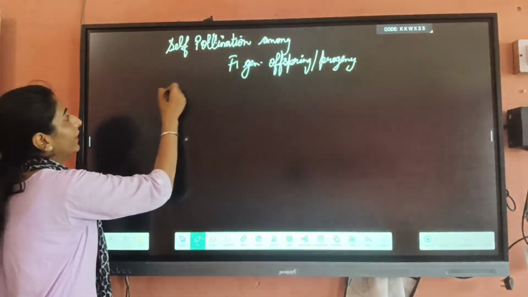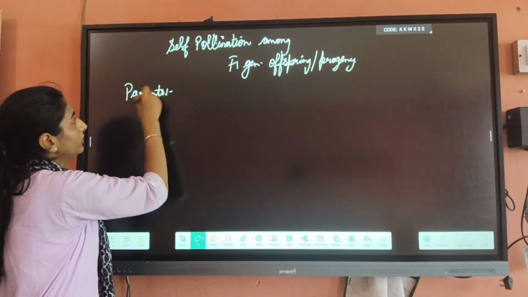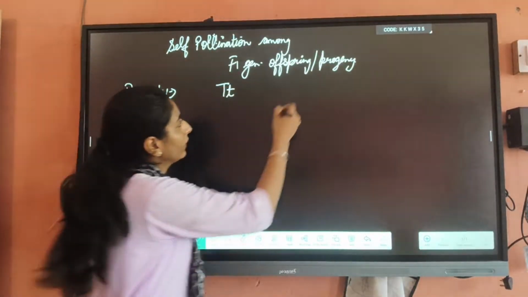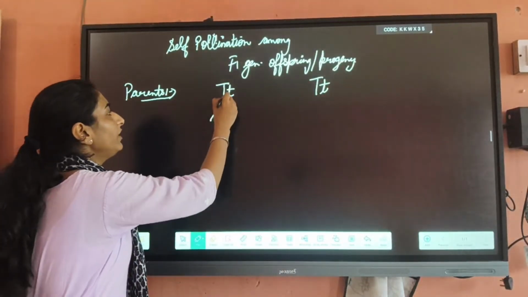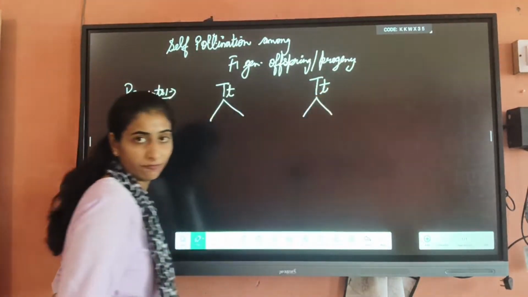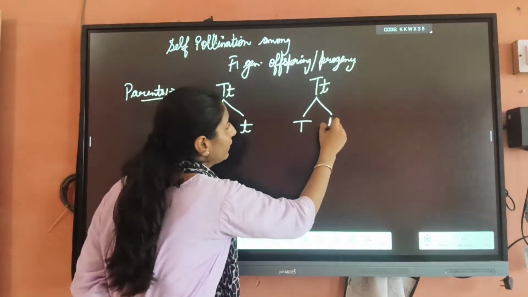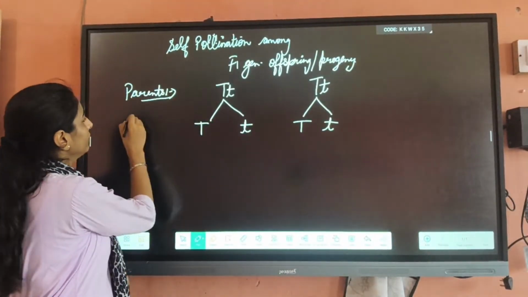Here we can write the parents, because now they are including the parents like capital T, small t. Here we can write capital T, small t. Now, do you know when these are forming the gametes? When they are forming gametes, it again splits: capital T, small t, capital T, small t. Okay. Now, these are the gametes.